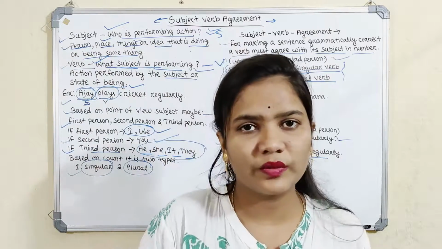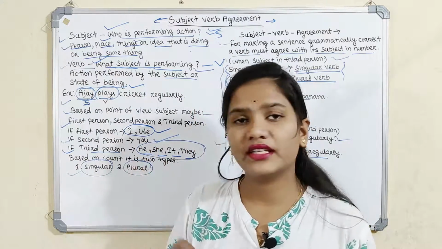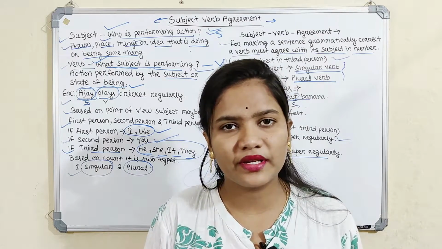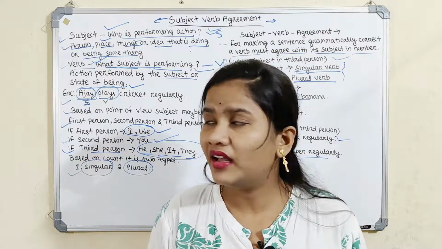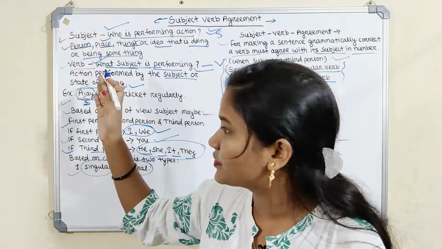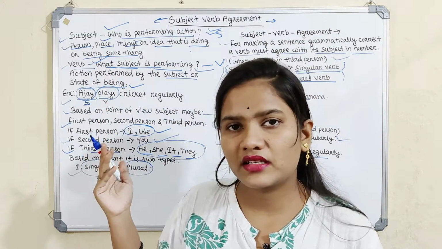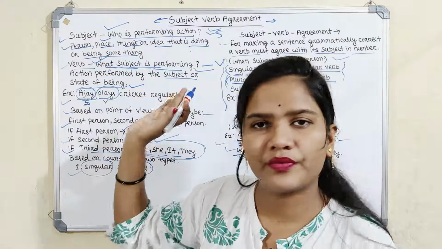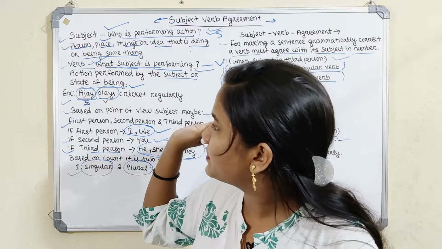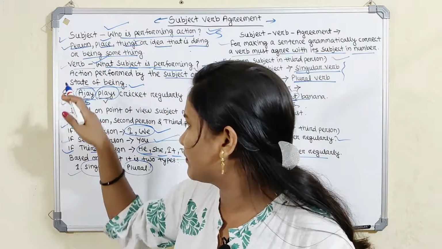In the next class, we will read briefly about the sixth rule of subject and verb agreement, how it will be applicable and its importance also. Today we discussed the subject, then the verb. What is the subject? The subject is who is performing the action. What is the verb? The verb is what the subject is performing. So that is the subject and verb definition.